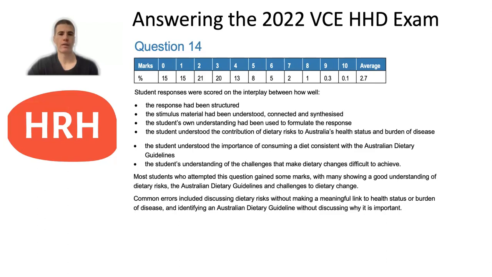It's then talking about the importance of the dietary guidelines, so there are a couple of key dietary guidelines you could have linked into, probably 1 and 3, but also 2 as well, and how those could help Australians make better dietary choices and help to reduce some of this burden. Also a link into some reasons why dietary change is difficult. I think 2 or 3 examples of that would be useful as well.